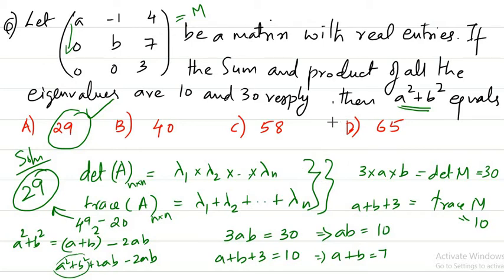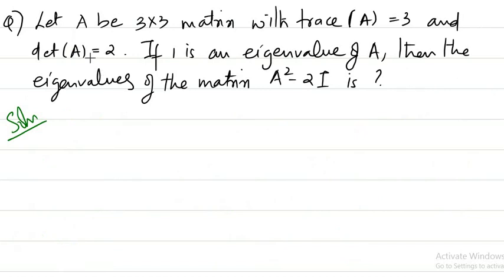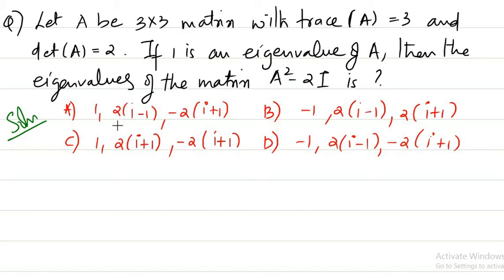So let's move on to the next question. We have yet another interesting question: let A be a 3 by 3 matrix with trace of A is 3 and determinant of A is 2, and if 1 is an eigenvalue of A, then the eigenvalues of the matrix A square minus 2I are which of the following options. Option A is 1, 2i minus 1, minus 2i plus 1. Option B is minus 1, 2i minus 1, 2i plus 1. C is 1, 2i plus 1, minus 2i plus 1. D is minus 1, 2i minus 1, minus 2i plus 1. So we need to find out what is the answer.